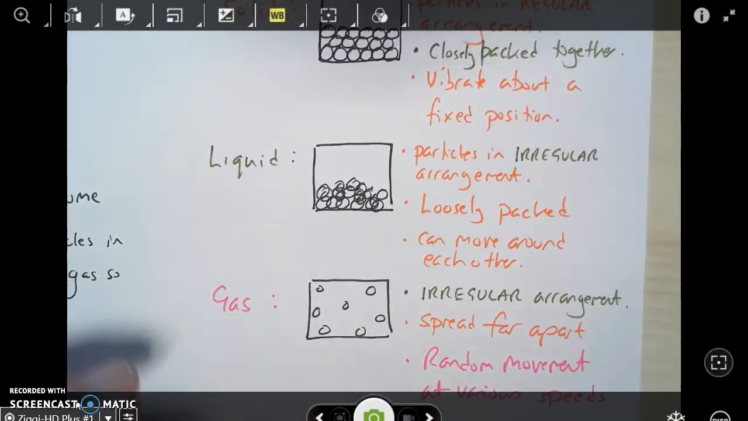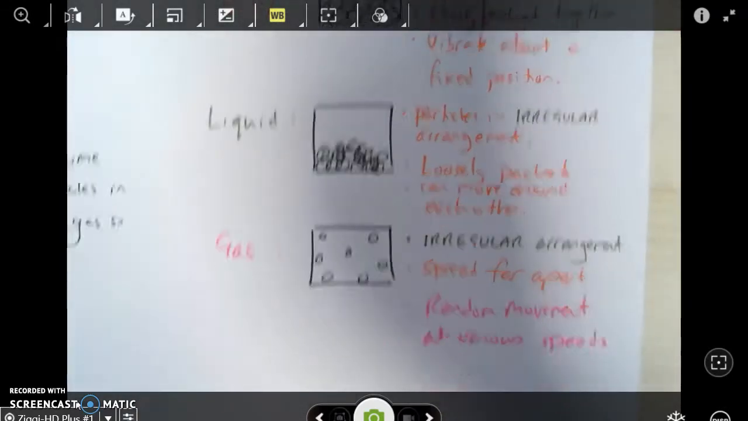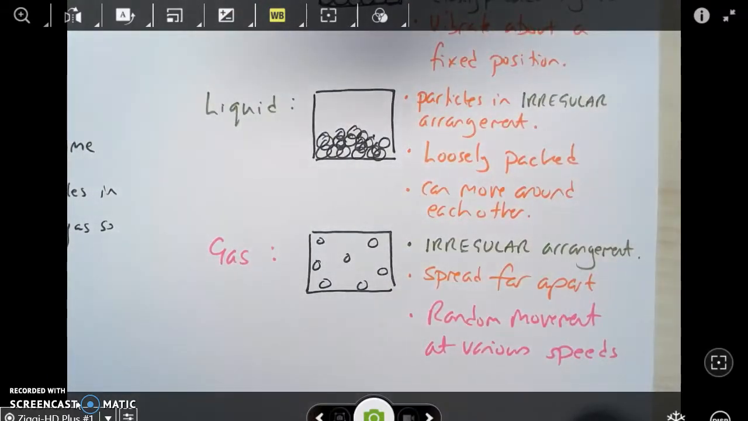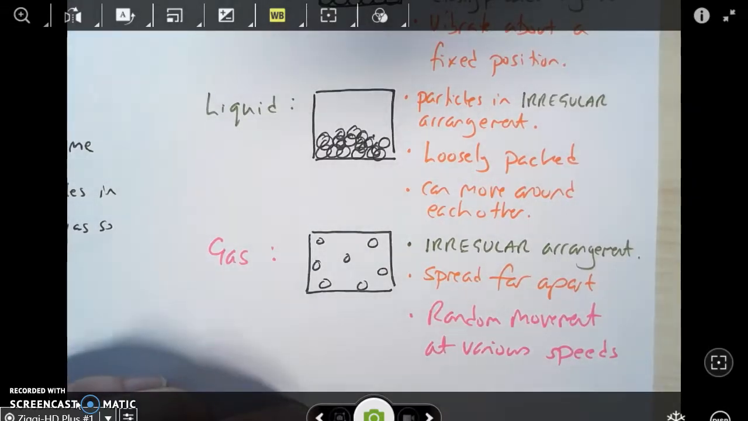Finally, gas. Well, as you can see from the diagram, the particles in a gas are spread right out inside their container. There's no order to them, so we call that an irregular arrangement, just like we do with a liquid. But we notice now that they are spread far apart rather than being packed together. And finally, their movement, well, they move in random directions at various speeds. So you need to describe solids, liquids and gases using the words that we've just gone through.